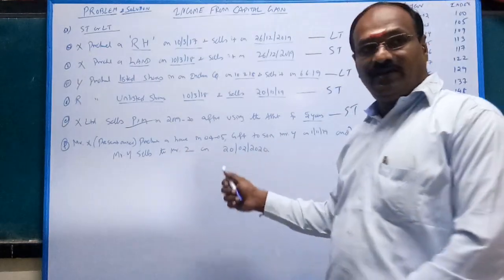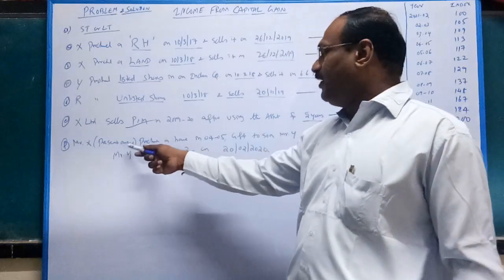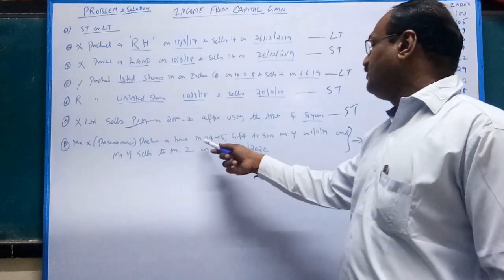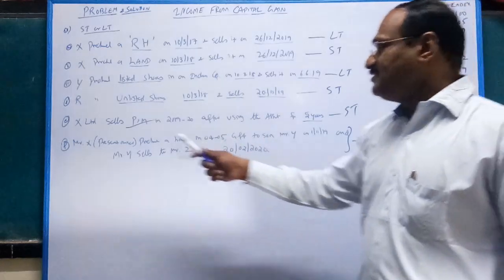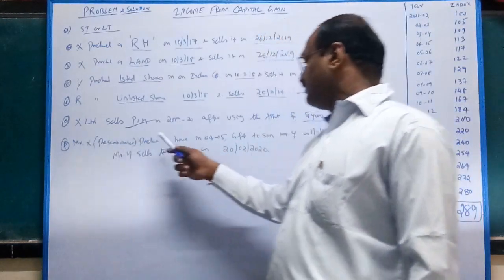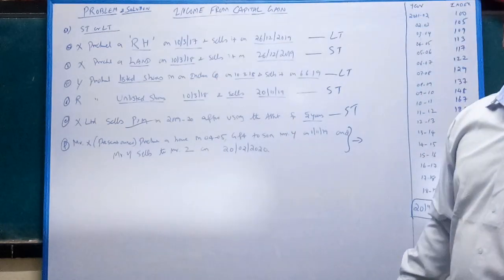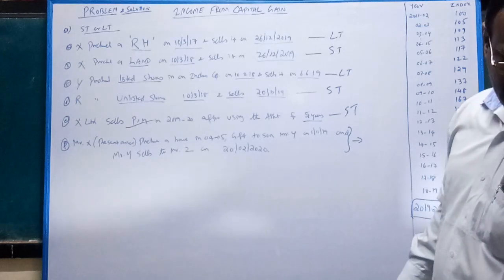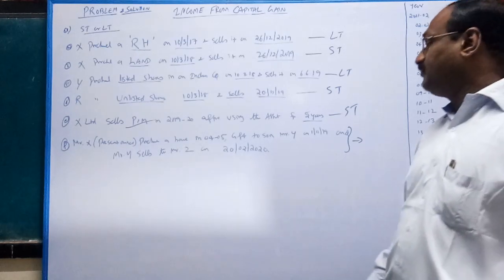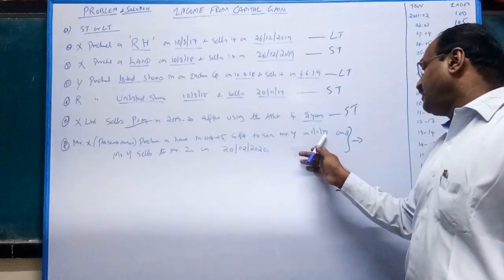This is very important. Now I am going to discuss: Mr. X, the previous owner, purchased a house in 2004-5 and gifted it to his son, Mr. Y, on 1/11/2019.